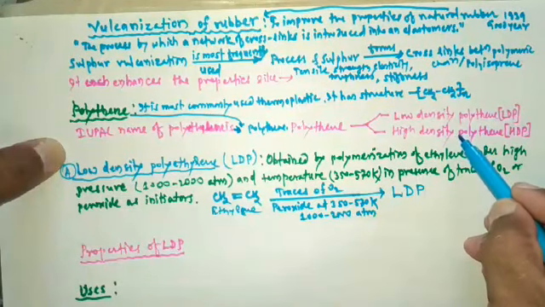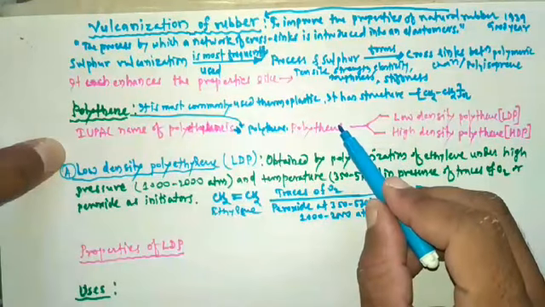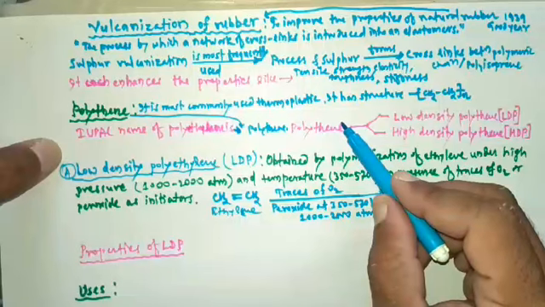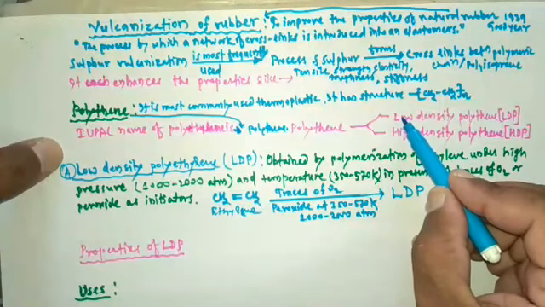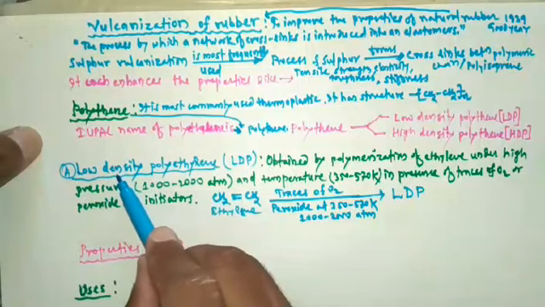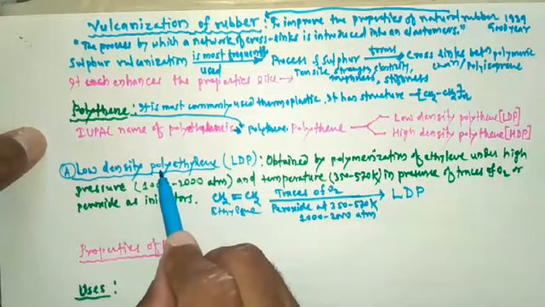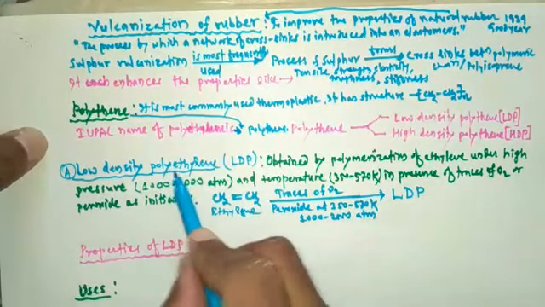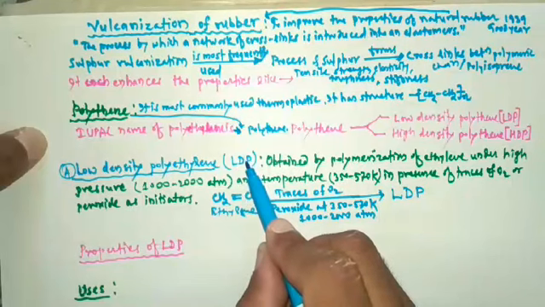These are the two kinds of polythene. Let's study one by one. First is low density polythene, also called low density polyethylene.